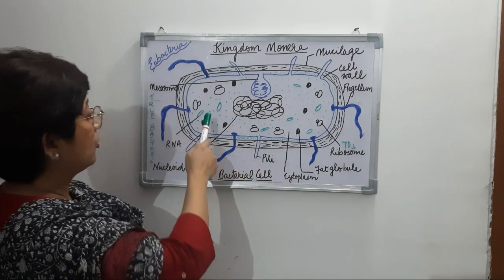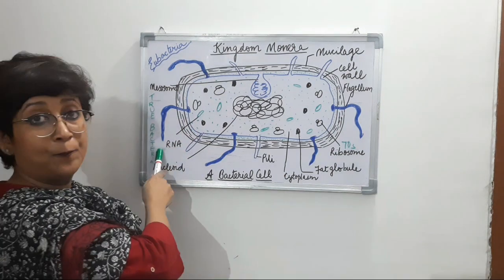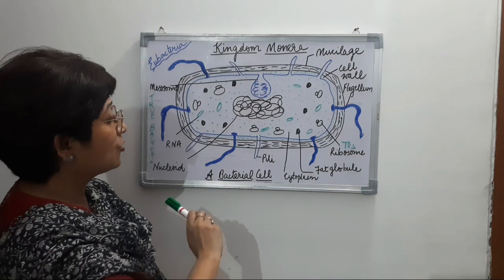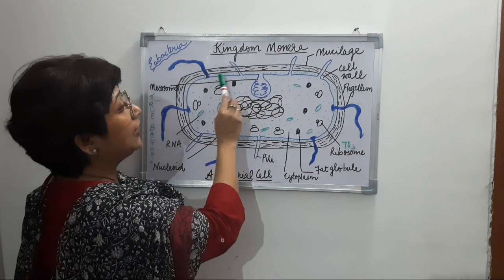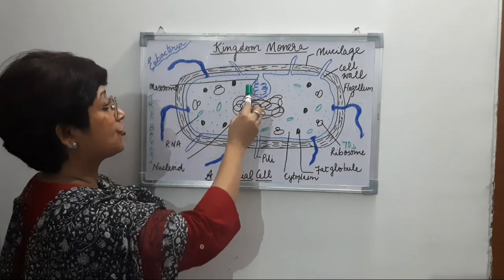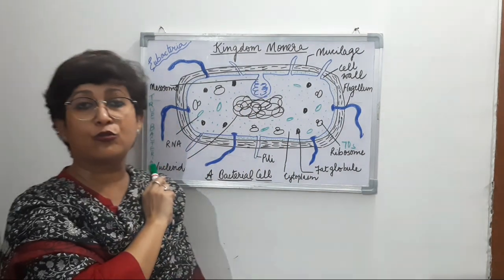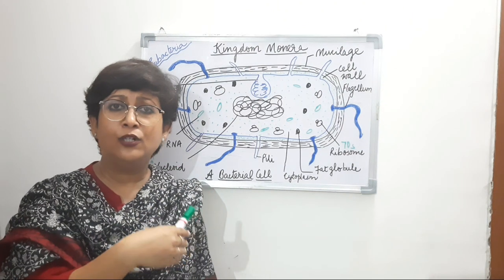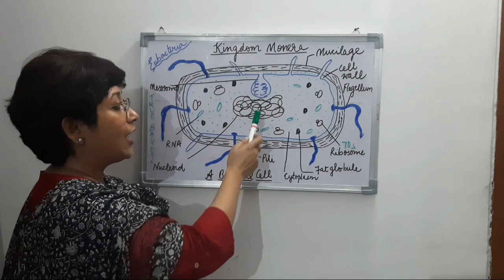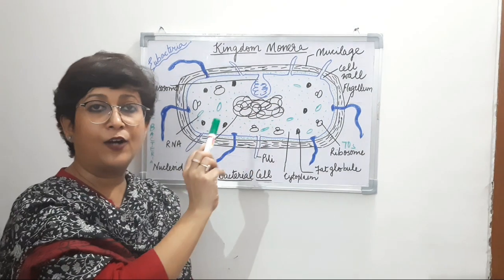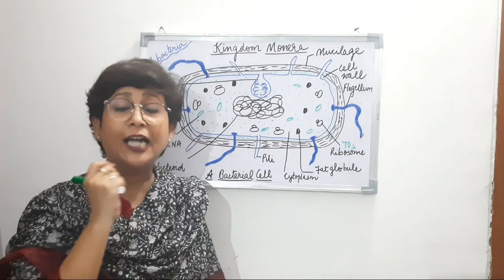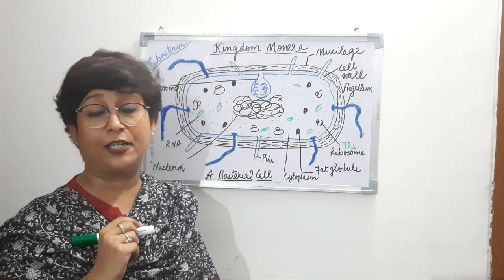And apart from the ribosome, you will find here, this is the RNA, right? RNA is also interspersed inside. And then you will also see that the inner membrane, that is the plasma membrane, attached to it is a structure called mesosome, right? So that is related to the nucleoids it contains, right? So this is the mesosome, and just below it you will find the nucleoid here. This is the nucleoid, right? A very characteristic feature of a prokaryotic cell.